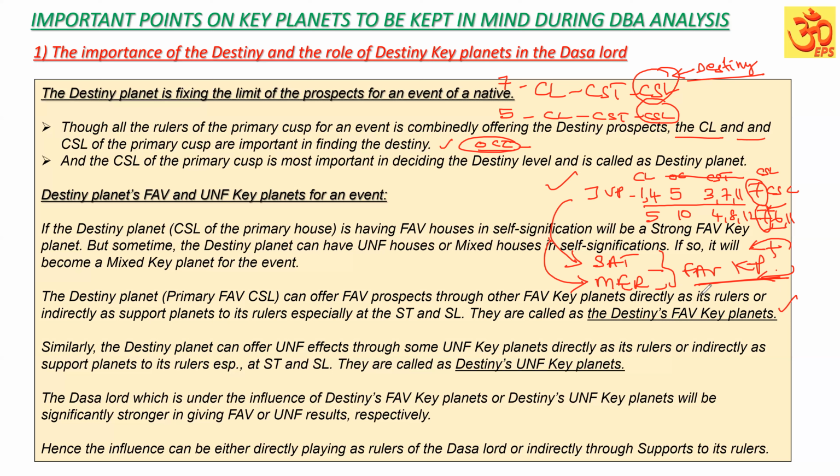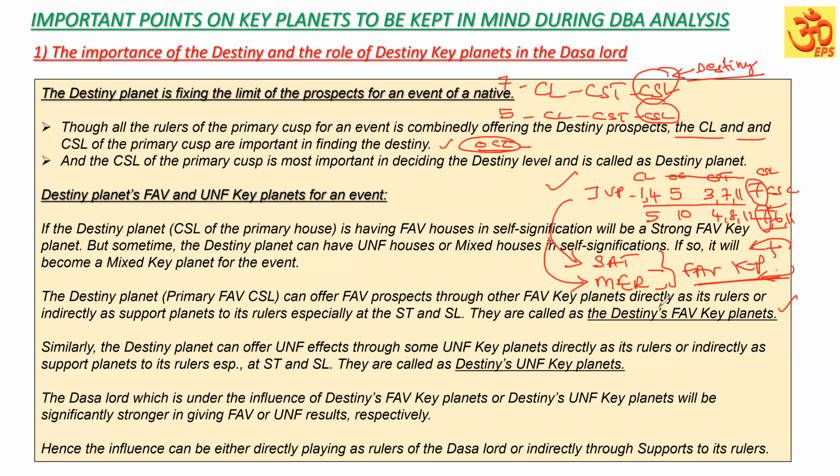Sometimes what will happen, the destiny planet can have unfavorable or not very strong prospects for the particular event. Destiny prospects can be weak or mixed or unfavorable. So through which planets is the destiny planet becoming weaker? Through the star level, sub level, if it is having unfavorable houses, unfavorable key planets, that destiny planet is becoming weaker. Those unfavorable key planets can play a role directly, or strong unfavorable key planets can be in the supports of the star lord and sublord, influencing the star lord and sublord.